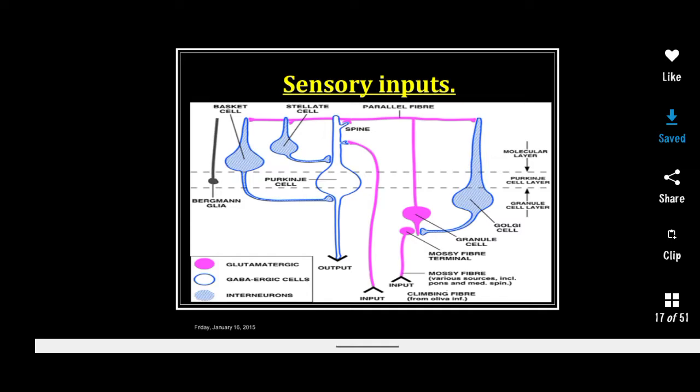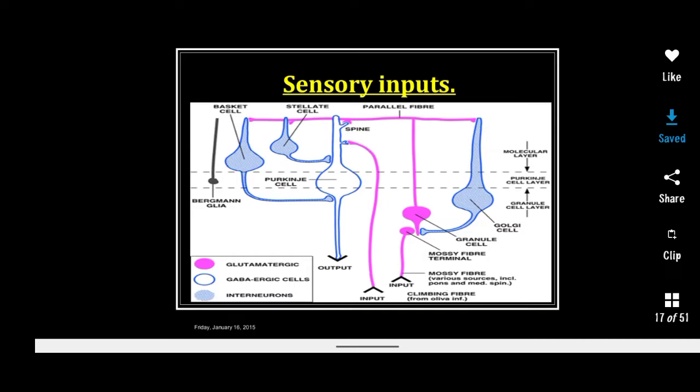So look at this picture carefully. This one is the molecular layer, Purkinje cell layer and inner layer. This is Golgi cell, this is granular cells, this is Purkinje cell, stellate cell, basket cells. The parallel fibers will excite all of them, that is excitatory in nature and secrete glutamic acid, and the output of the granular cells is always excitatory, and especially makes connection with the dendrites of the Purkinje cell, basket cell, stellate cells, and the output of the Purkinje cells, Golgi cells and the basket cell is always inhibitory.